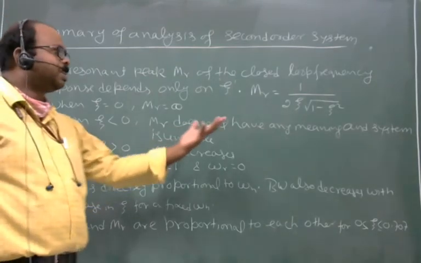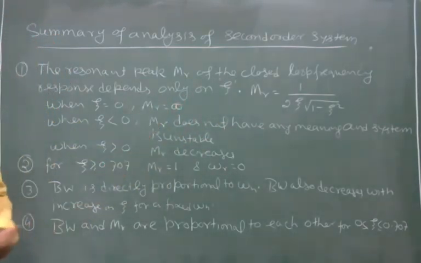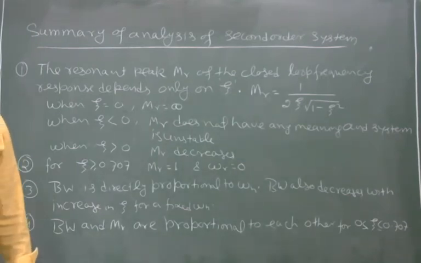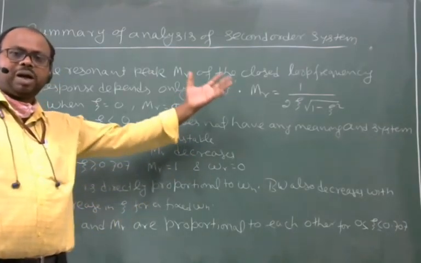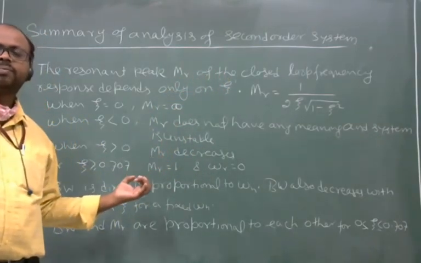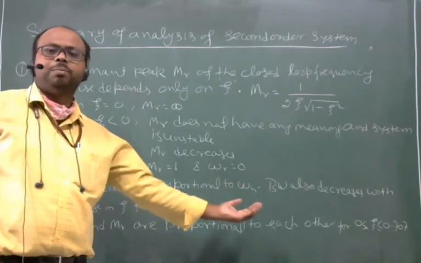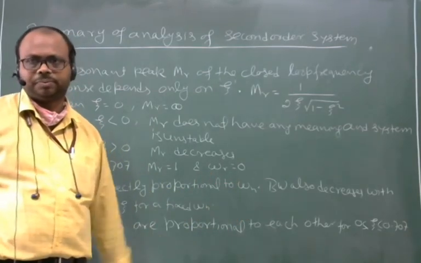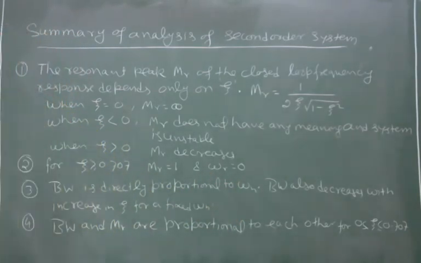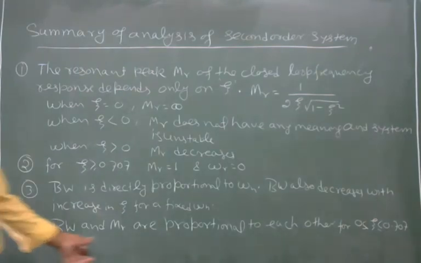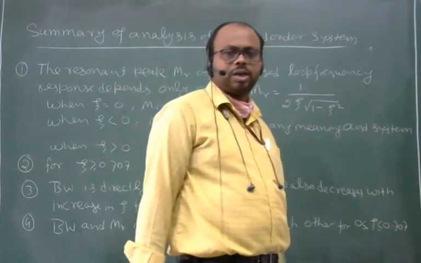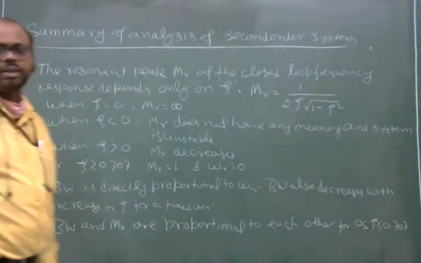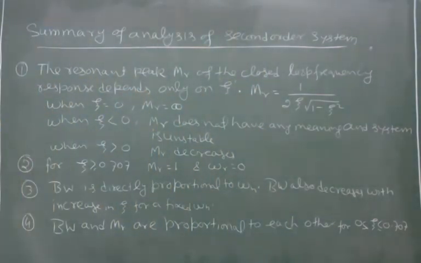As zeta increases, MR will decrease. As zeta increases, MR decreases. As zeta increases, bandwidth decreases, right? Bandwidth and MR both are proportional to each other.